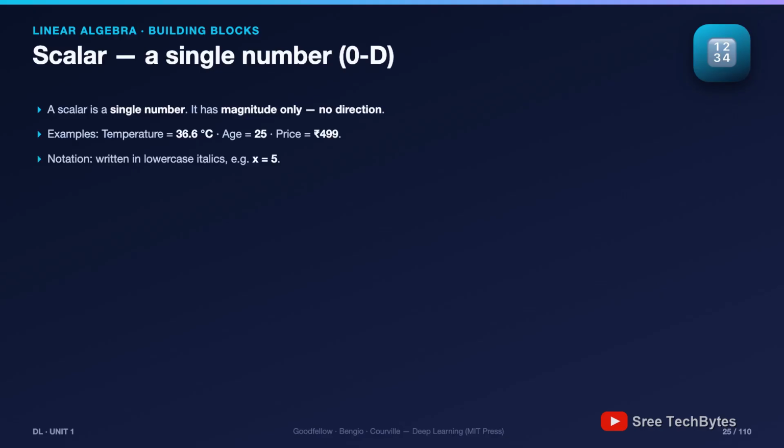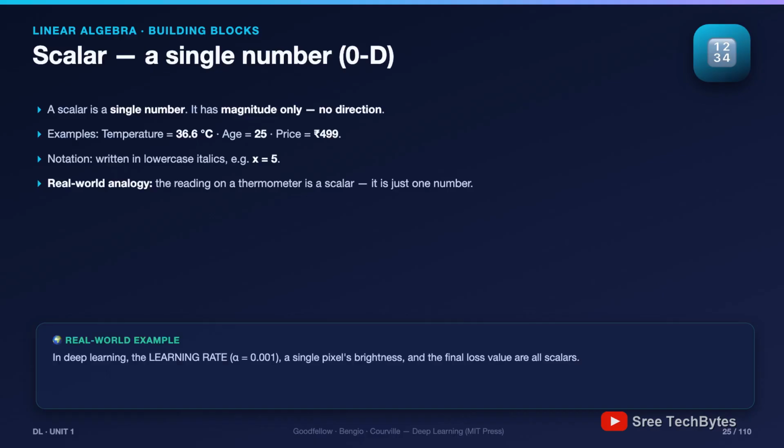Now, why should a deep learning student care about something so simple? Because scalars are everywhere in training. The learning rate is a scalar. The loss value your network reports every epoch, scalar. A single pixel's brightness, scalar. Here's the ladder we're climbing: scalar, then vector, then matrix, then tensor. Each rung just adds one more axis. Keep that picture for the next 3 slides.